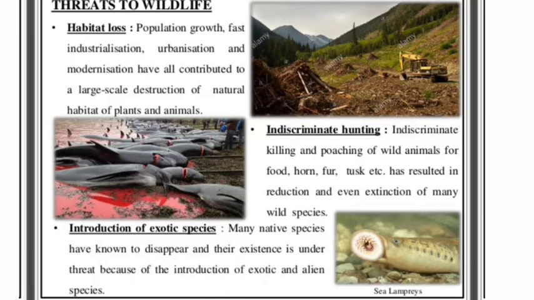Many native species are known to have disappeared from existence, and some are under threat because of the introduction of exotic and alien species. It means that the species which were naturally available are getting extinct, and in their place new species are coming which are alien. Means they are not of earthly lifestyles. They are developing themselves, and from where they are coming we don't know, but they are taking the places of the old and vulnerable.